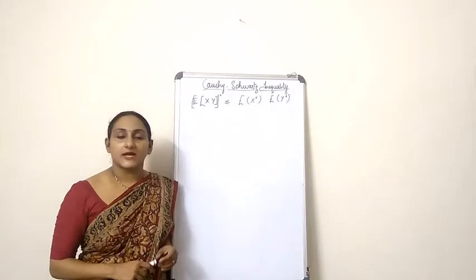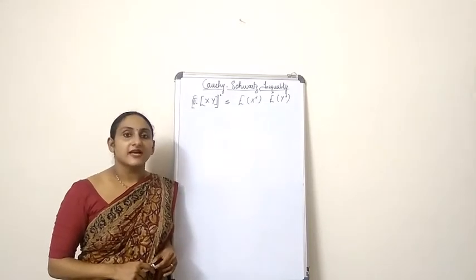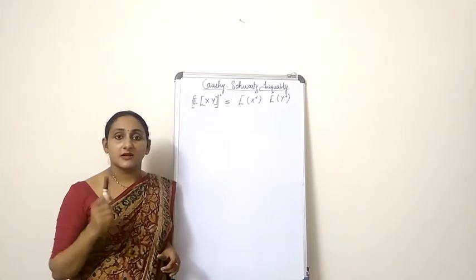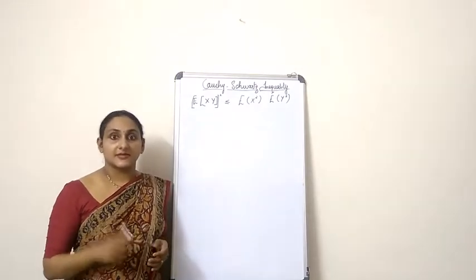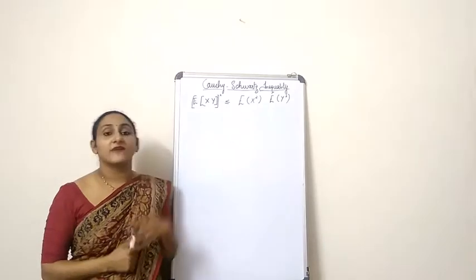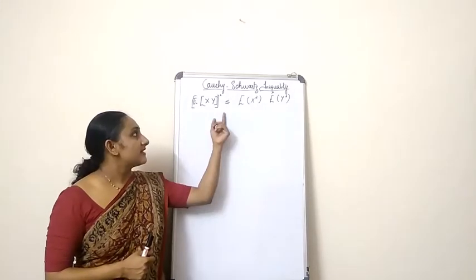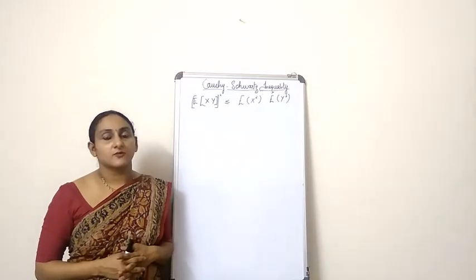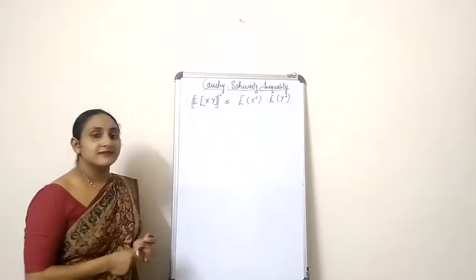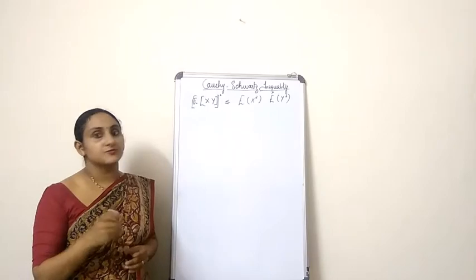Now let's have a look at the Cauchy-Schwartz inequality in terms of mathematical expectation. According to Cauchy-Schwartz inequality, expectation of xy the whole square is less than or equal to expectation of x square multiplied by expectation of y square. Here let x and y be two random variables. We have to prove this inequality.